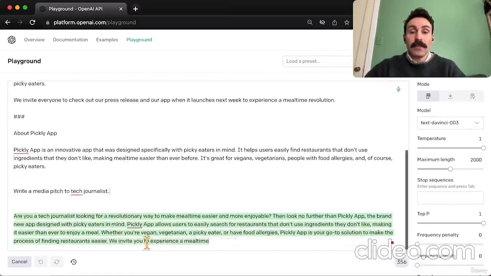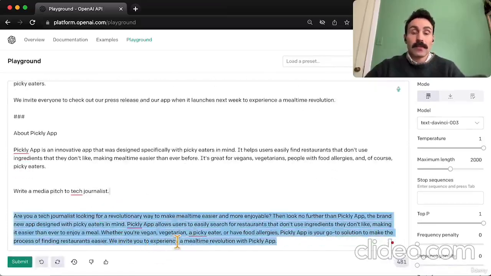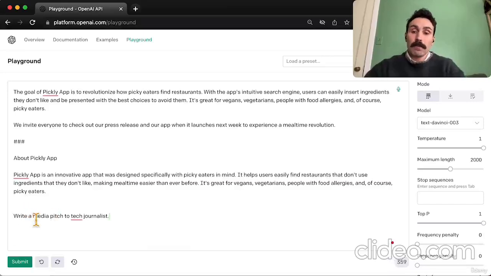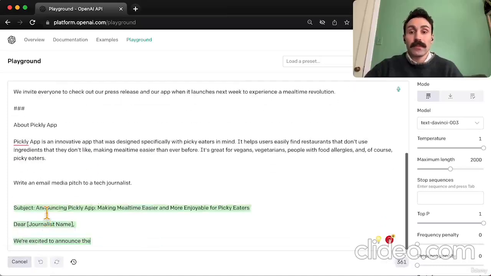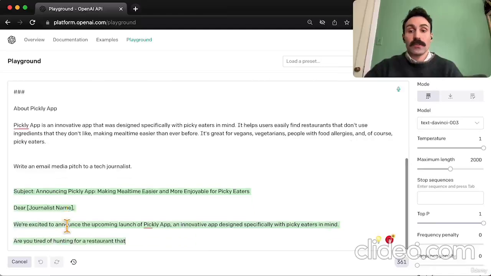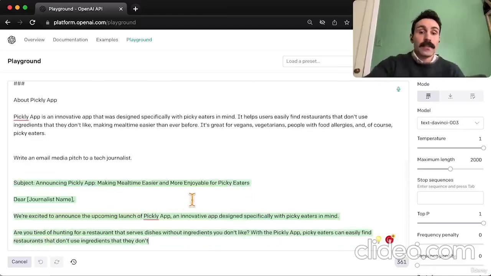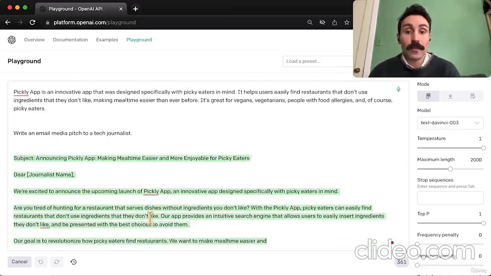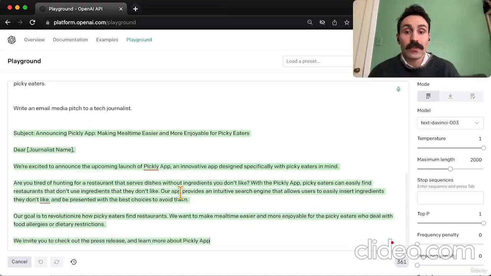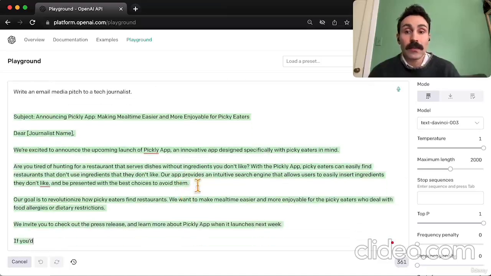So it's giving us something, right? It's a media pitch, but we want an email media pitch. So let's just ensure that ChatGPT knows we're looking for an email. Write an email media pitch to a tech journalist. Typo there. So it gives us a subject line, placeholder for the journalist's name, and it gives us all the information that we had included in our first prompt, even though when we scroll up to the top, you'll see that we had it deleted.